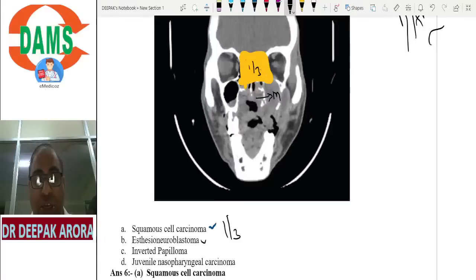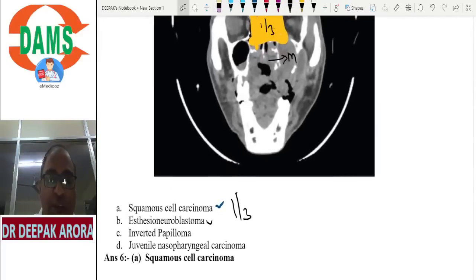Juvenile nasopharyngeal carcinoma. Every student, just be honest and tell me in the chat box how many students feel that option D, I am talking about angiofibroma. This is a common error in the examination. Juvenile nasopharyngeal carcinoma is not angiofibroma. I am talking about malignancy. Nasopharyngeal carcinoma has a bimodal distribution. One peak at 20, one peak at 60. So it is talking about a 20-year-old patient having nasopharyngeal carcinoma. We call it juvenile nasopharyngeal carcinoma, which will be the keyword.